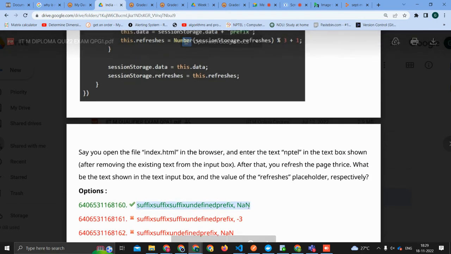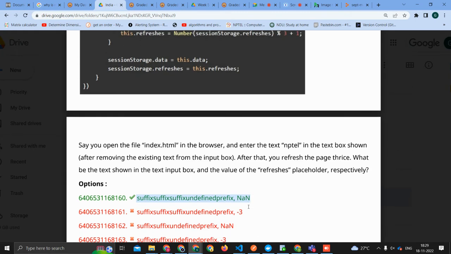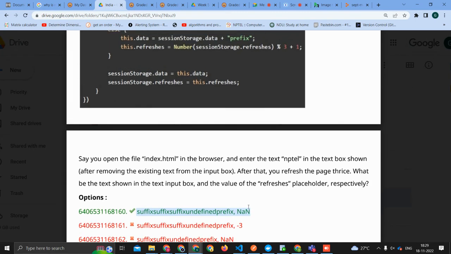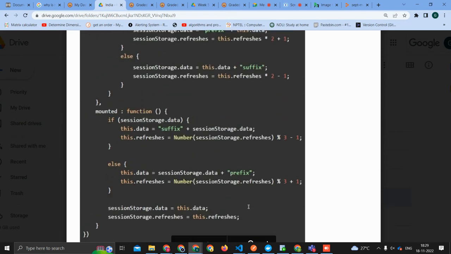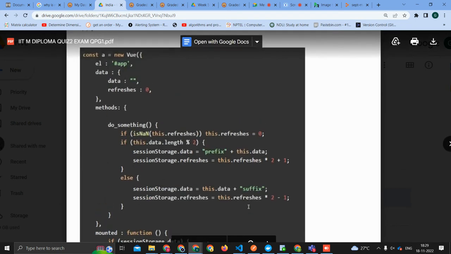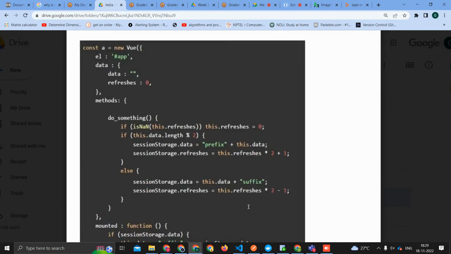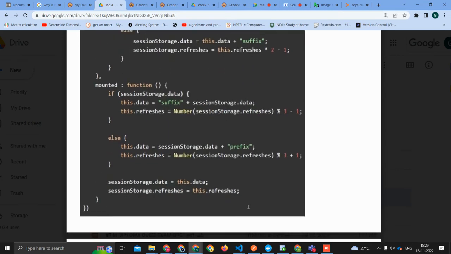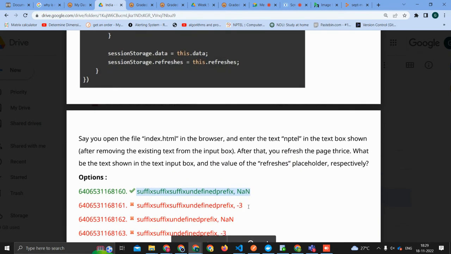How did you get prefix? I think nptel is odd, no? Yeah, I was going by odd. Okay, let's go back. So if true, achha, we have to go here. Hmm. Is that the correct answer? No, that is not.